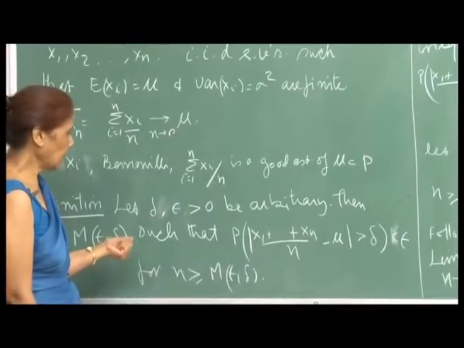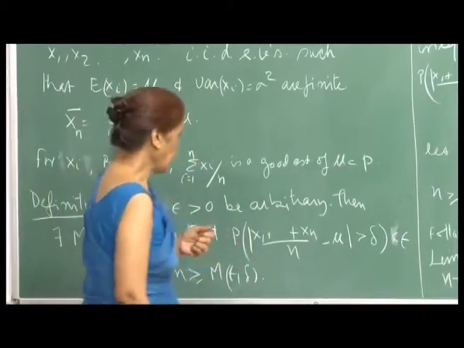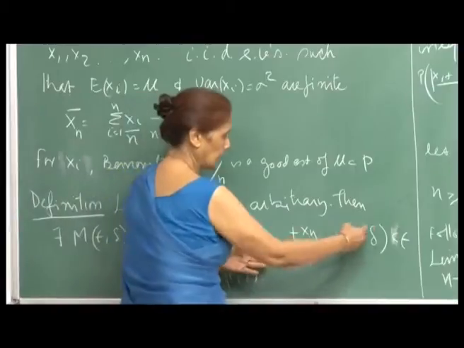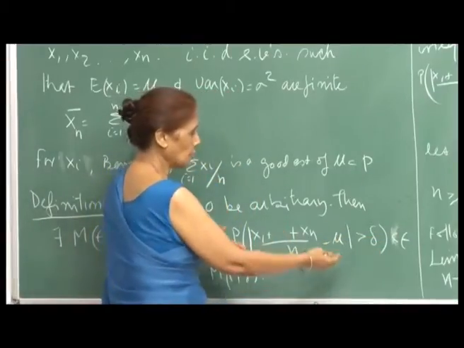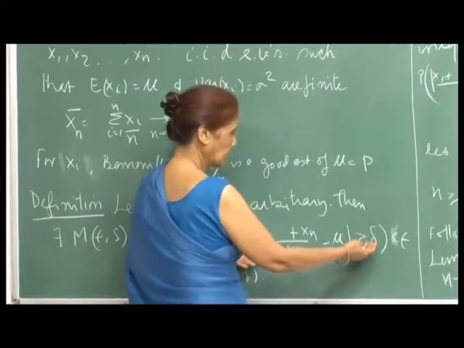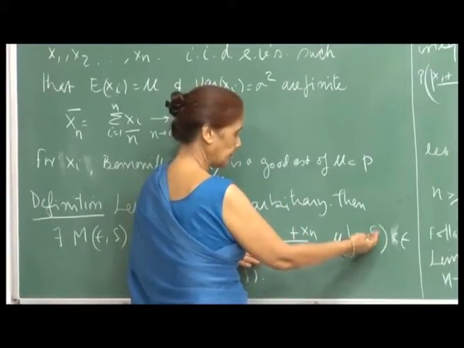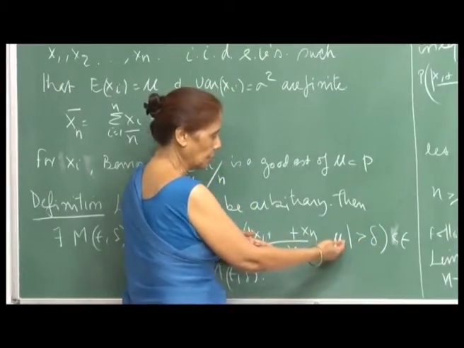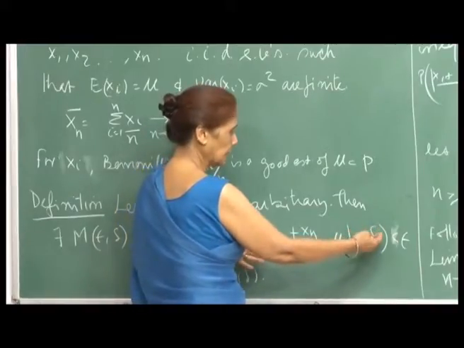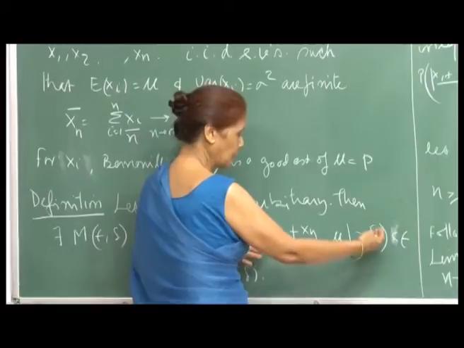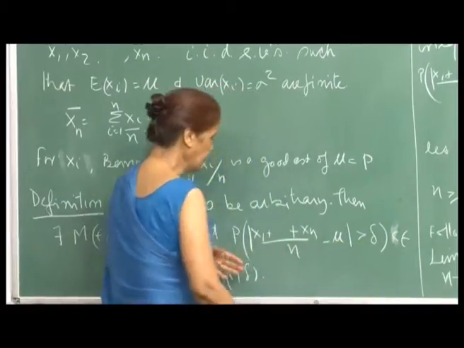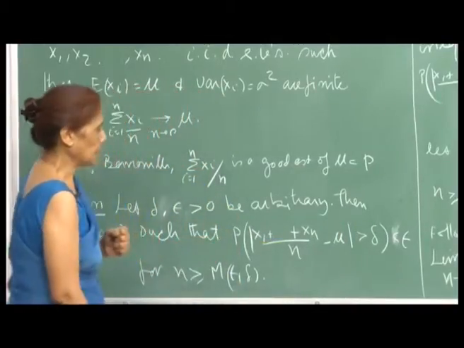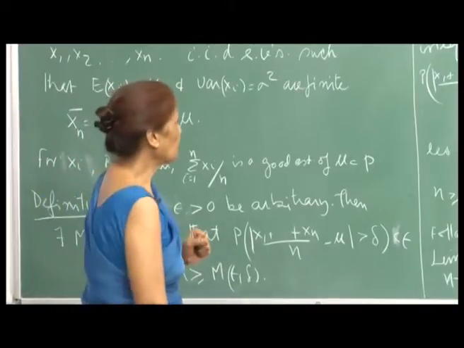So, the whole idea is that as long as n is large enough, given delta and epsilon, you will be able to say that this probability of the difference being greater than delta is less than epsilon. When I choose delta and epsilon small, this essentially says that x n bar comes closer and closer to mu, and the event becomes nearly impossible, because if I choose epsilon very small, this probability is very small. So, the whole thing is being talked about in terms of probability.